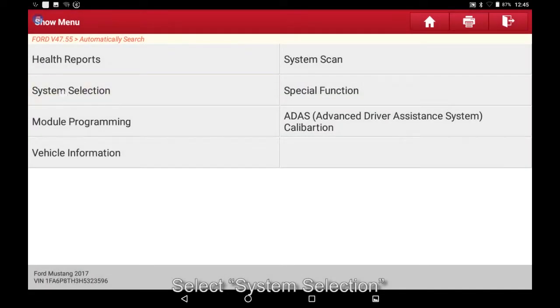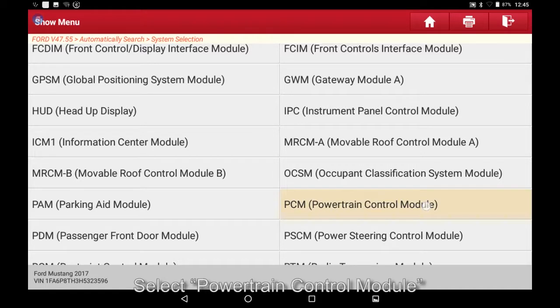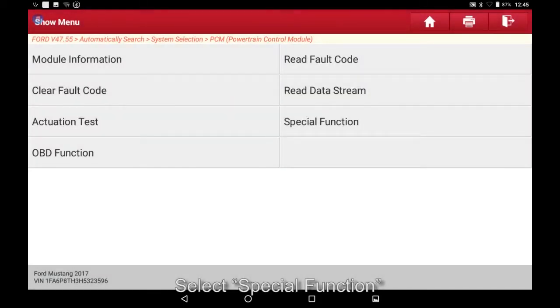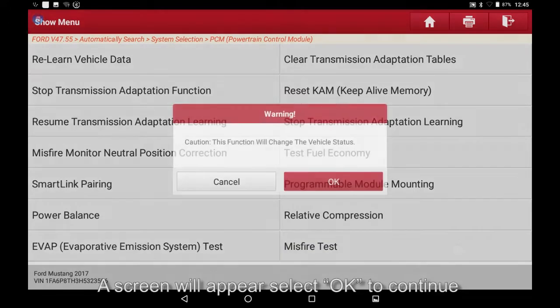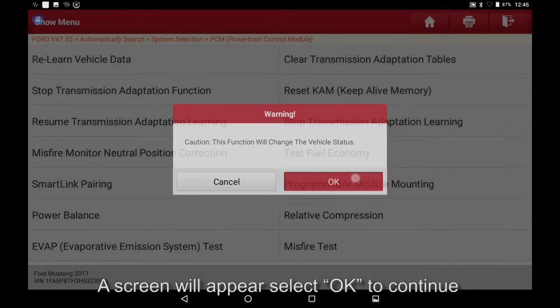Select System Selection. Select Powertrain Control Module. Select Special Function. Select Misfire Test. A screen will appear. Select OK to continue.